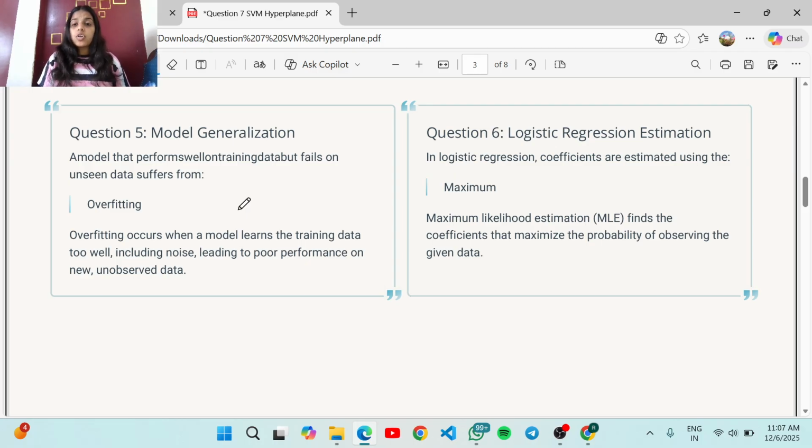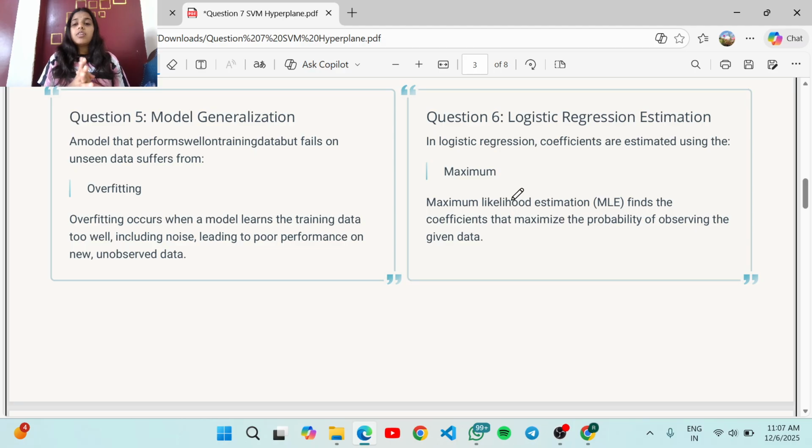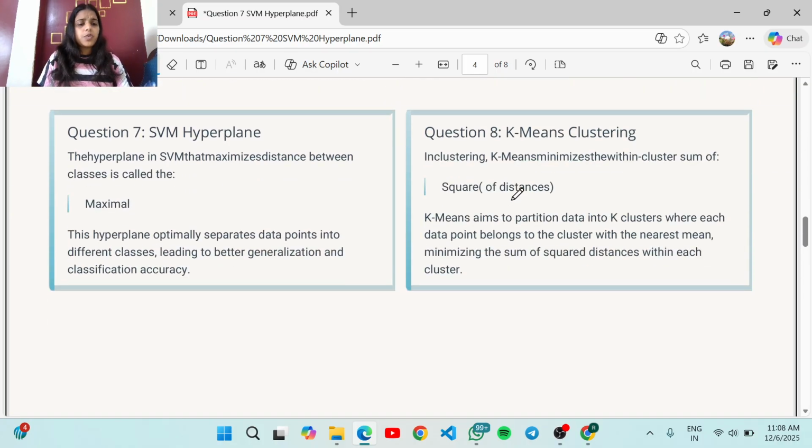Question number 6 is about logistic regression estimation. In logistic regression, coefficients are estimated using maximum likelihood estimation. MLE finds the coefficients that maximize the probability of observing the given data. Now move to the seventh question.